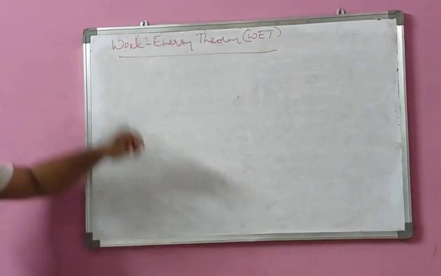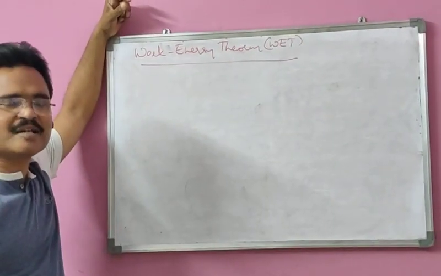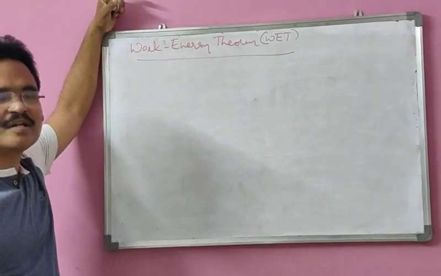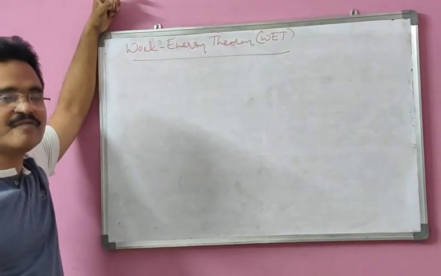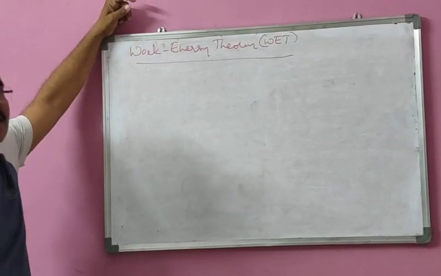What does it say? The simple definition is: work done by a constant force acting on a body is equal to the change in its kinetic energy.